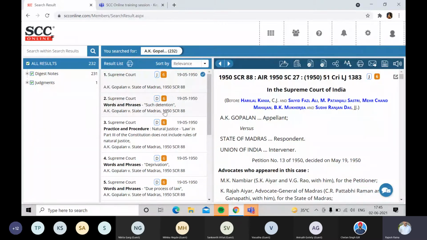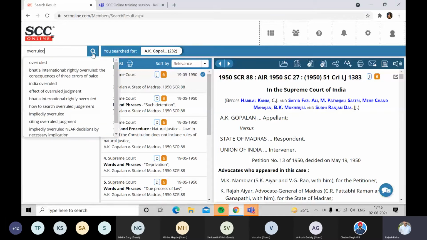You can see that these digest notes have a small section or topic mentioned, like here in this case, detention, then natural justice, followed by deprivation and all that. That makes things slightly easier for me. But the one fact that remains is that out of these 231 digest notes, a few might be overruled law points, not the entire judgment, of course. The rest of the law points still hold good law. So in the search within search results column, I'll type overruled and start the search.